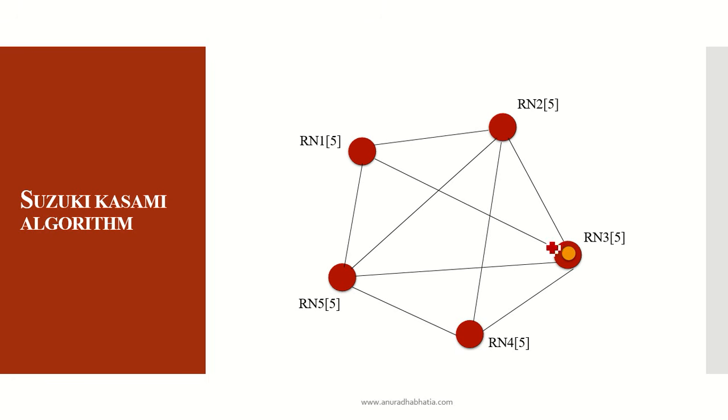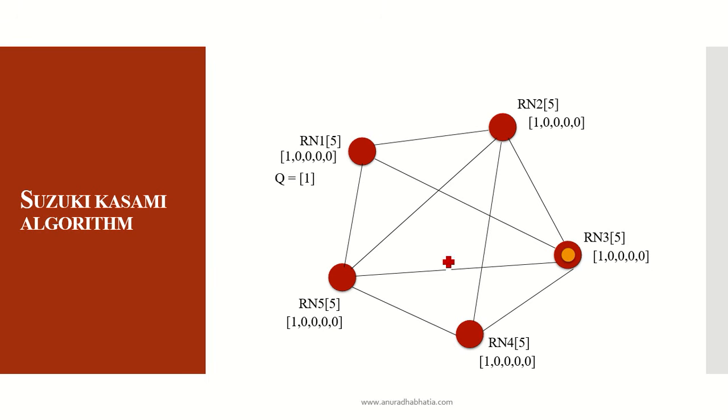Now here we have all 5 interconnected nodes. All have the site numbers or node numbers 1, 2, 3, 4 and 5. The 5 in the bracket suggests the number of nodes or sites it is linked to. Here we have 5, so it has 5 interconnected nodes, and all of them should have these 5 interconnected nodes listed. After this we have an array which initially stores 0, 0, 0, 0, 0, that is, at present no one has made a request, so the initial array is 0.